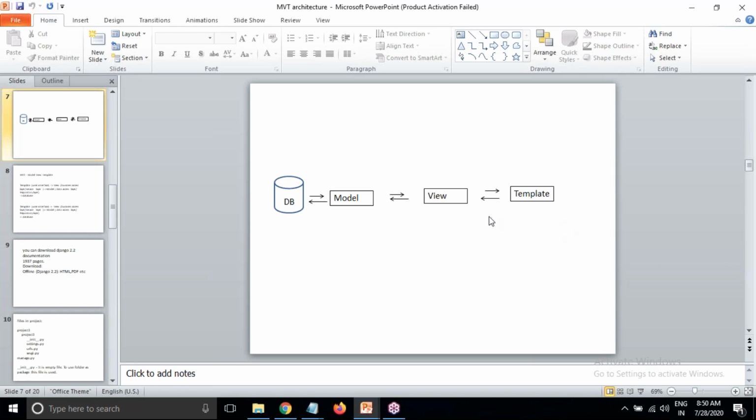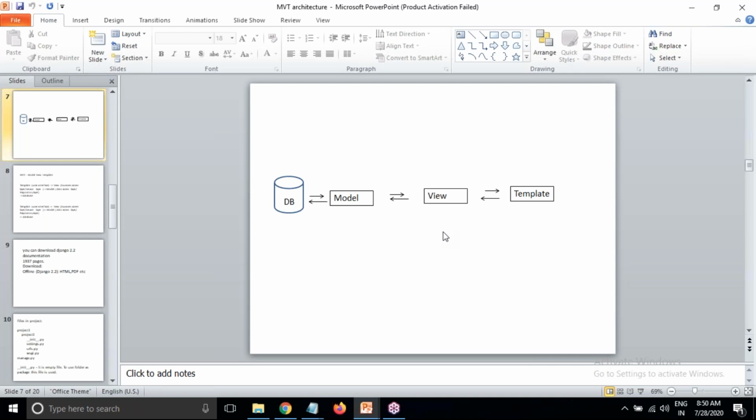Here in this architecture, you can see view is there. View we can call a business access layer, or service layer, or middle layer, because it is in the middle here.